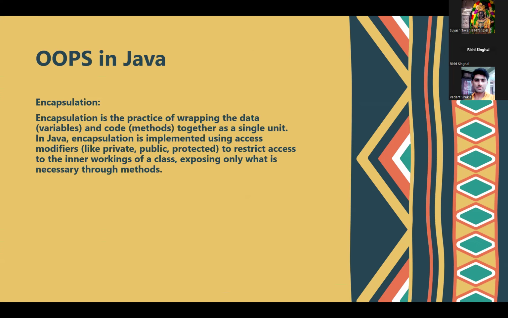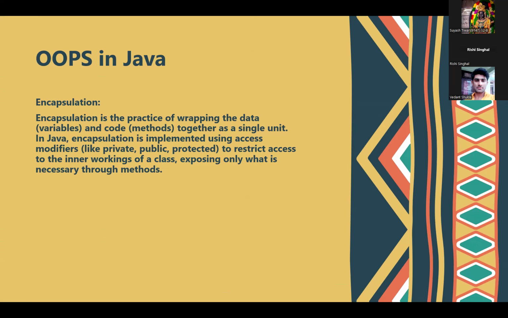Encapsulation is actually a method in which different types of data are wrapped together. Wrapping is a similar concept to aluminum foil. In aluminum foil, we place chapati or whatever stuff we want to keep, and then we wrap it into a single unit. We keep at least two to three chapatis there and wrap it.